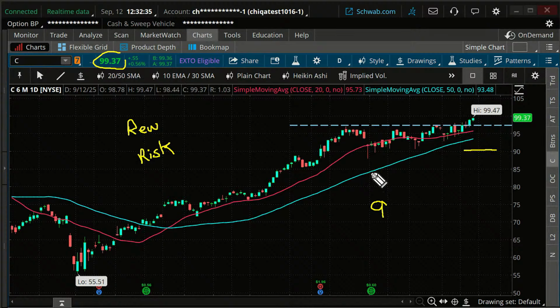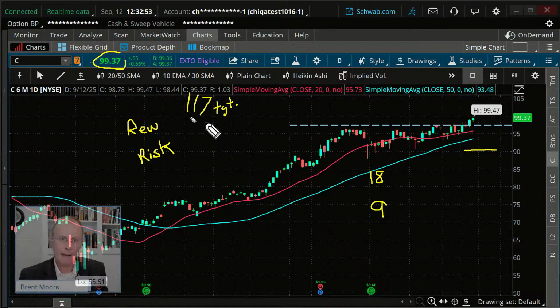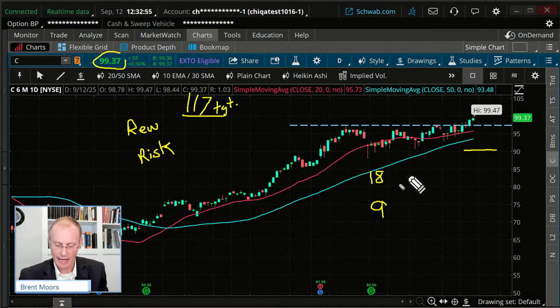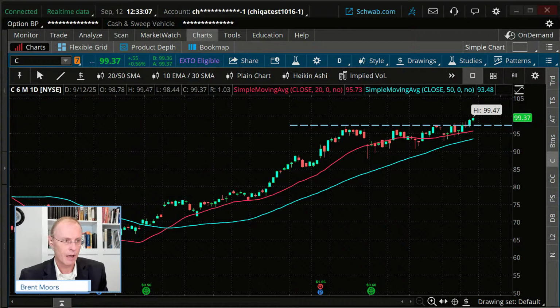If I want a 2 to 1 ratio, I would make that 18, and I could put an exit order up at $18 above where the current price is, or about roughly $117. That would be your target if you were to place one. We're not going to right now, but that's how you could do that. And our stop, we said, was going to be around 90. Is that making sense? R1, just answer if I need to explain anything further.